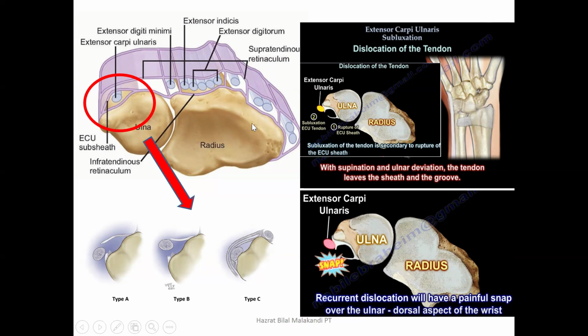Because of the grooves on the dorsal side of both the radius and ulna, they are divided into 6 compartments. There are 2 types of retinaculum, just above the tendon and below the tendon. Above the tendon it is known as the supratendinous retinaculum, and below the tendon the sheath is known as the infratendinous retinaculum.